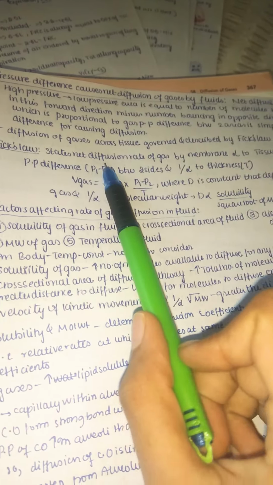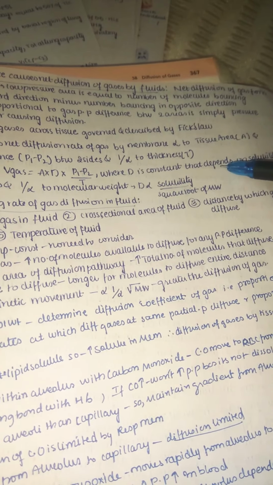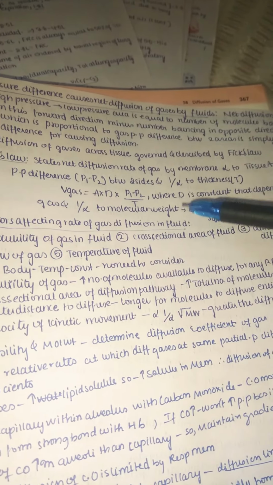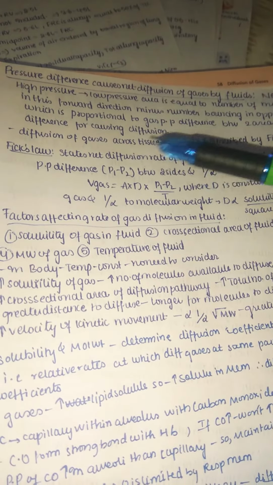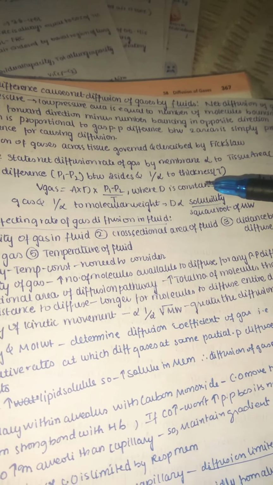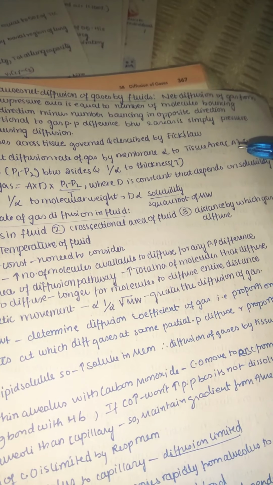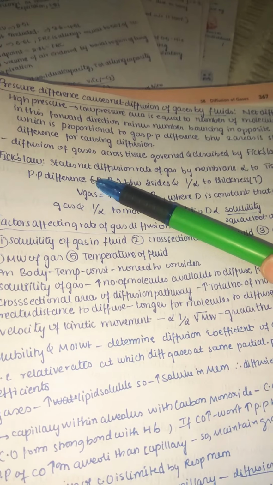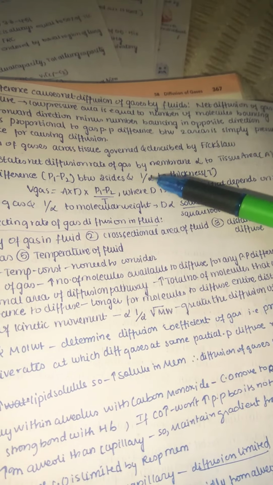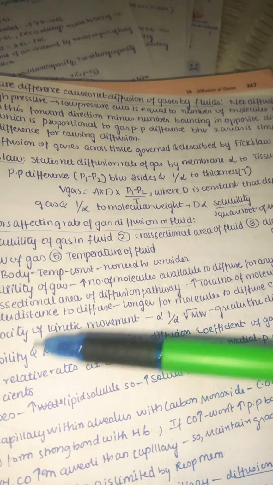Fick's law states the net diffusion rate of gas by membrane is directly proportional to the tissue area. You can see this is the tissue area and this is the solubility S. It is also directly proportional to the pressure difference between two sides, that is, the partial pressure difference, but inversely proportional to the thickness, because if the thickness is very high then it is hard for the gas to diffuse, right? If tissue area is very high, more surface area means more diffusion, and more partial pressure difference means higher diffusion, whereas if the thickness is very high, it has a low rate of diffusion. So only thickness is inversely proportional, but all others are directly proportional.